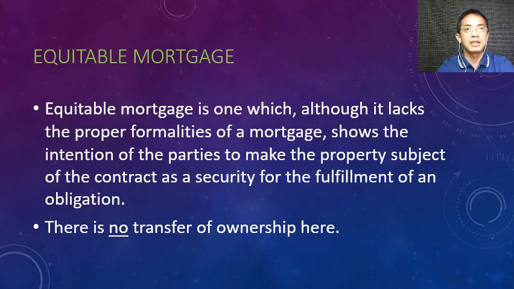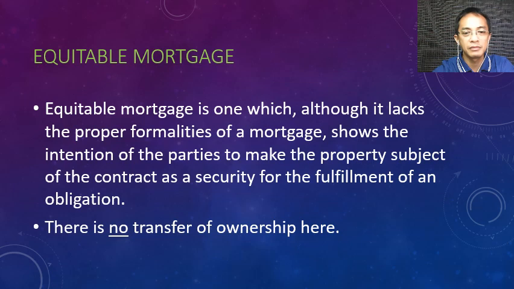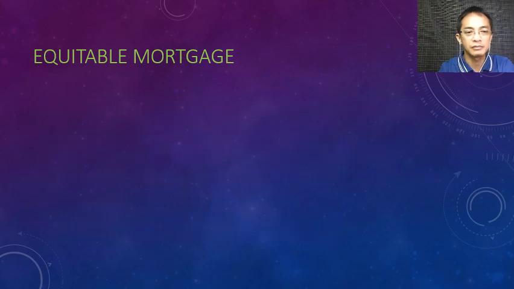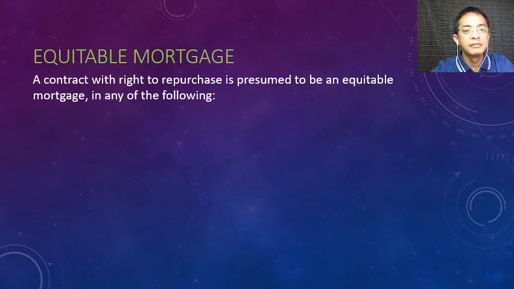So an equitable mortgage, class, is just like a sale with a right to repurchase, but there is no transfer of ownership. Let us expound. A contract with the right to repurchase is presumed to be an equitable mortgage. Take note lang. Sabi ng parties, we have a sale with the right to repurchase. But the law says, you may call it sale with the right to repurchase, but insofar as the law is concerned, it will be called an equitable mortgage in any of the following cases.